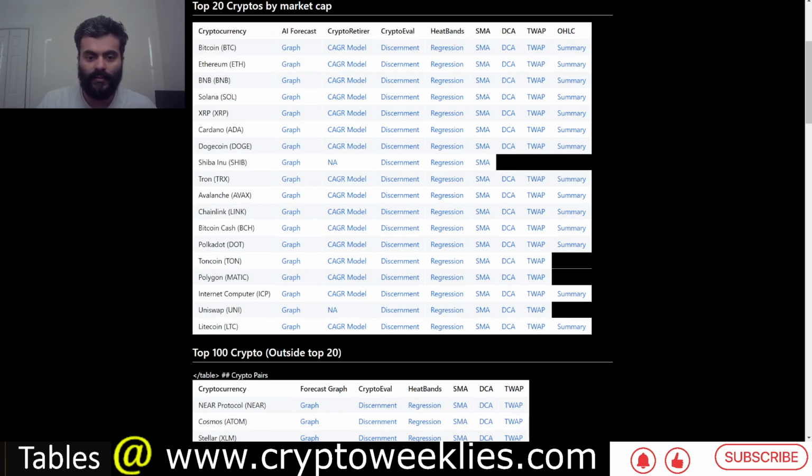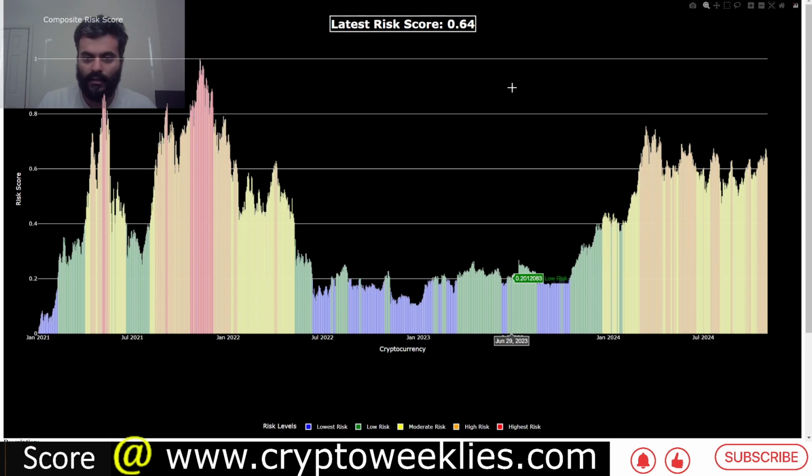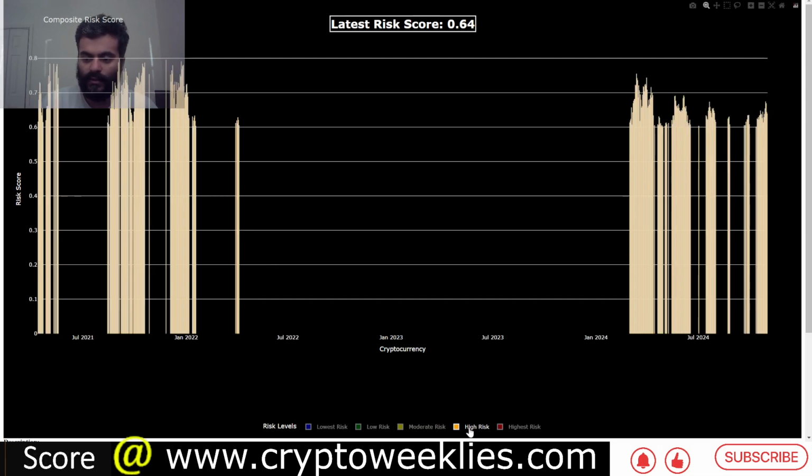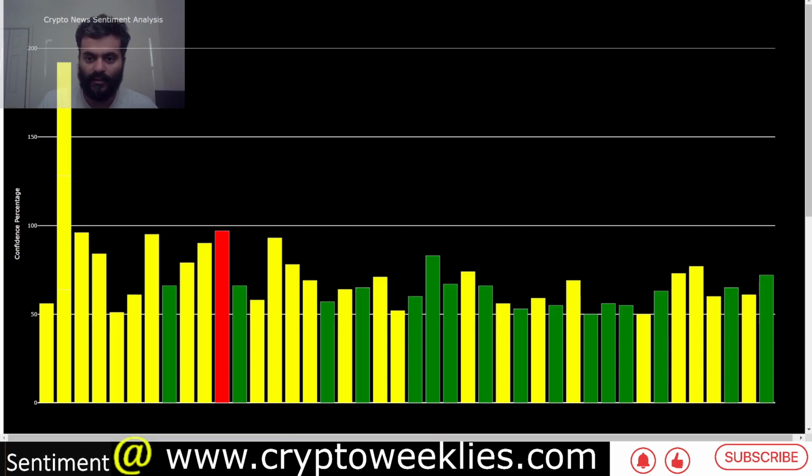With the wider market, this is the top 10 cryptos by market cap, how they are doing on their risk journey at around 0.64 risk. Again, not quite toppy as May 2021 or November 2021, below this 0.8 risk. One of the best time to DCA back in 2022 and 2023 when the color codes were the shades of blue. Again, this would be crucial if we witness another bear market, to look at what are some of the decent buys. Right now they are at around moderate to high risk environment per the rallies of top 10 cryptos by market cap.